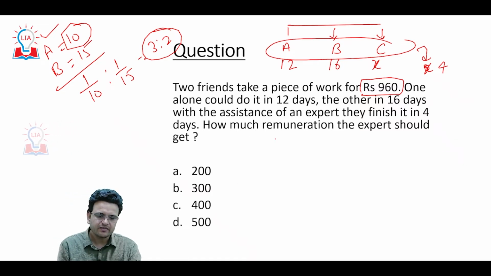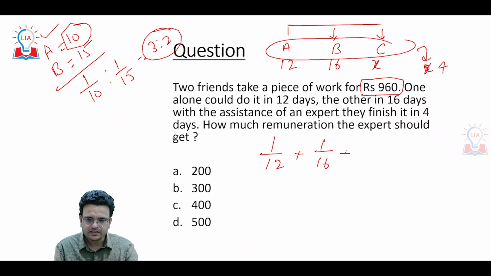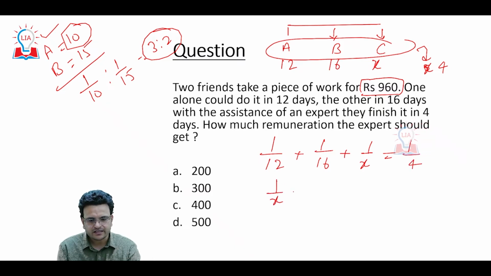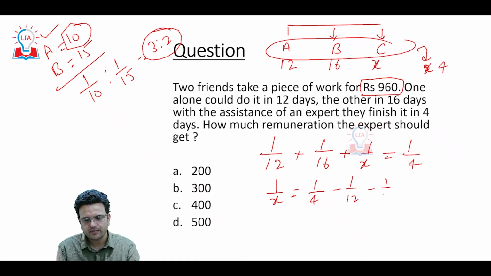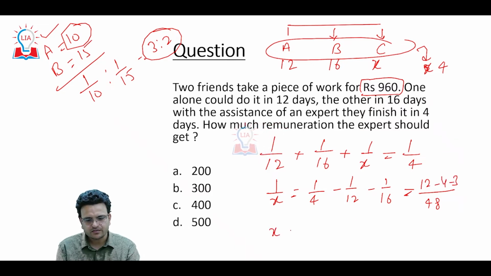So A's 1 day work is 1 upon 12, B's 1 day work is 1 upon 16, C's 1 day work is 1 upon X. All three's 1 day work is 1 upon 4. So we can see that 1 upon X equals 1 upon 4 minus 1 upon 12 minus 1 upon 16. Here you can take an LCM like 48. So 12 minus 4 minus 3. So X will be 48 upon 5.